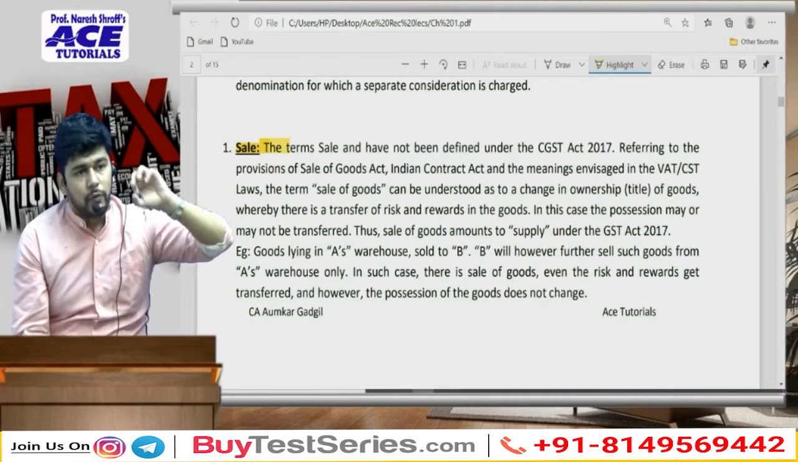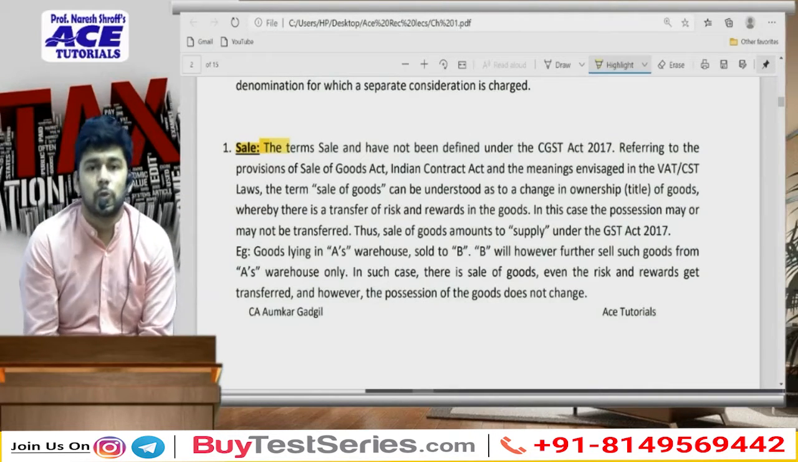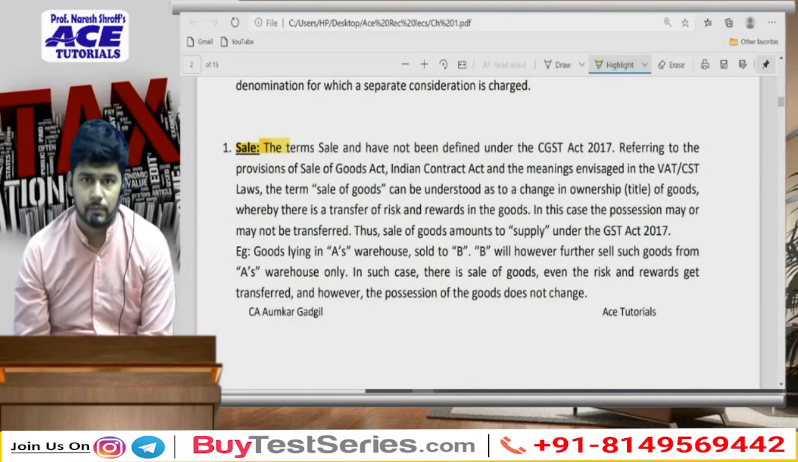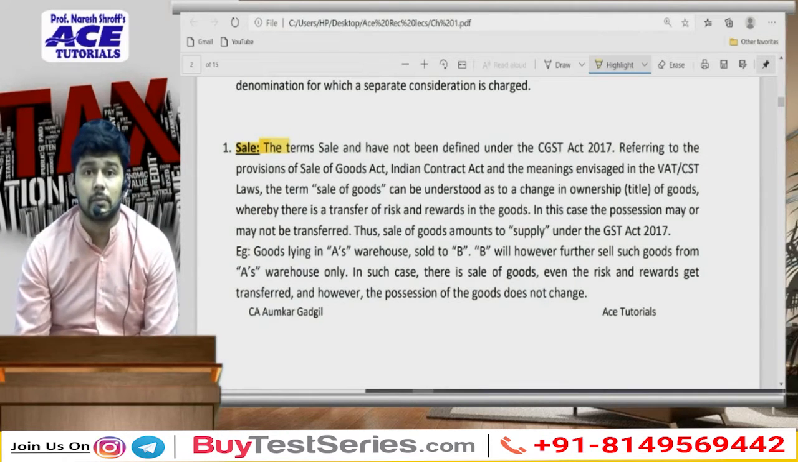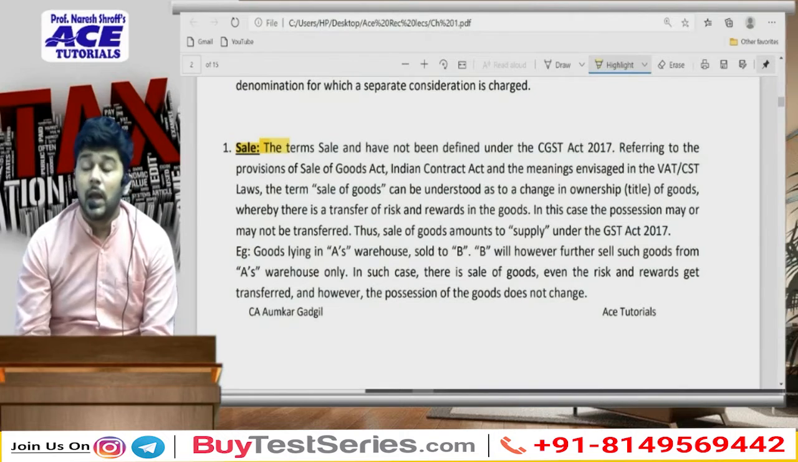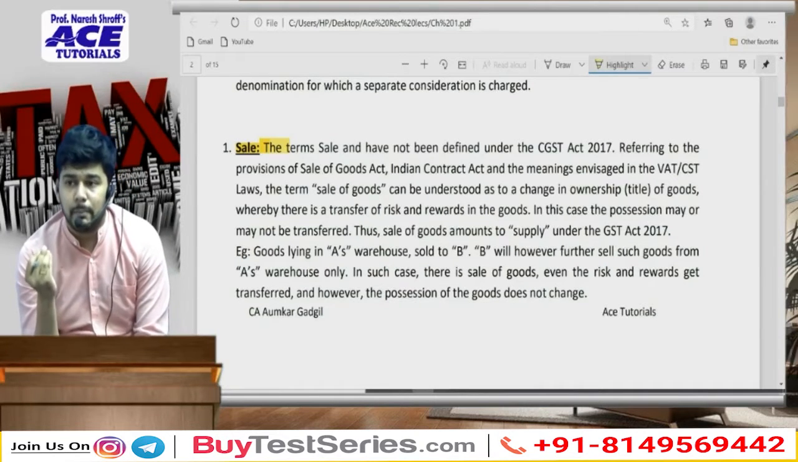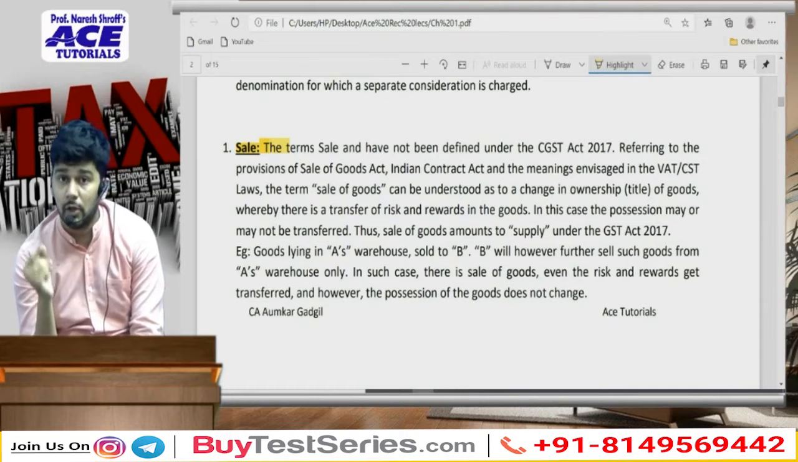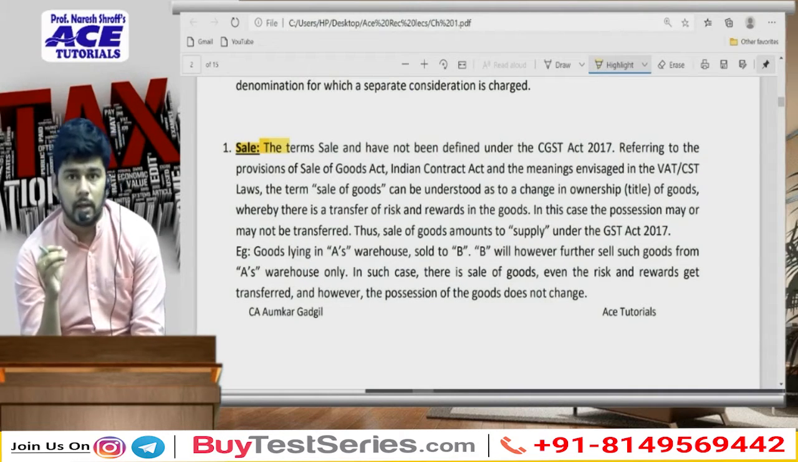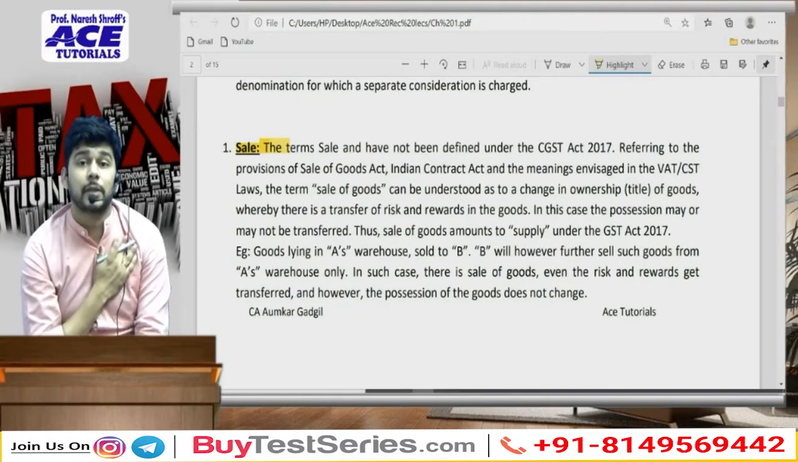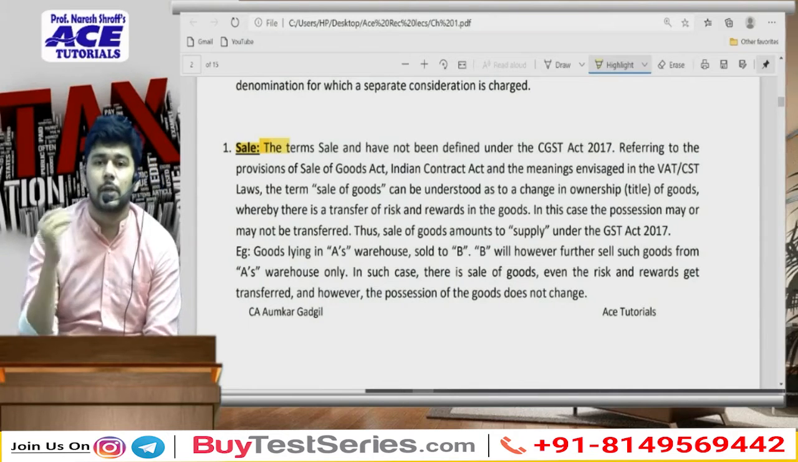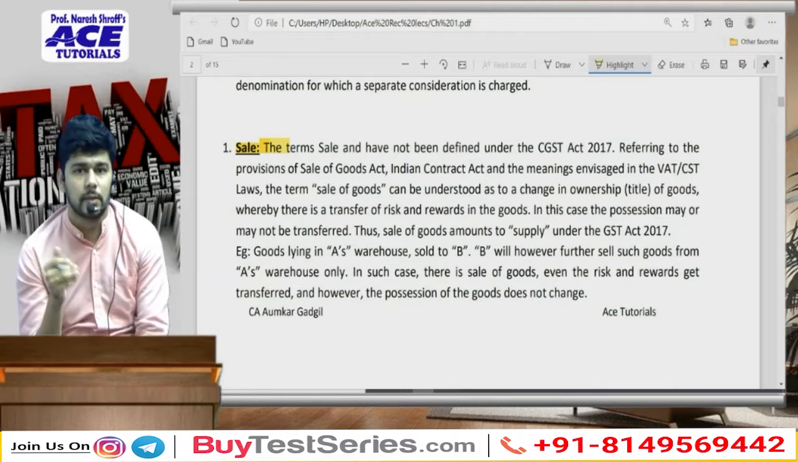So sale can be of goods. What does sale mean? Sale means there is a change in ownership. So if I go to the showroom of Tata Motors and I buy a car, there is a sale of goods. If I go to Zoom Cars and I hire a self-driven car for a period of 7 days, that is a sale of services. When I go to Tata Motors and buy a car, there is a sale of goods because I am becoming the owner. When I go to Zoom Car and hire a car for 7 days, they are giving me possession but not the ownership, and therefore there is a sale of services.